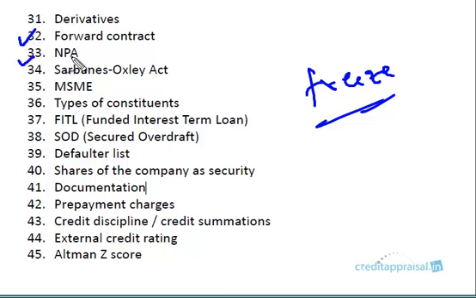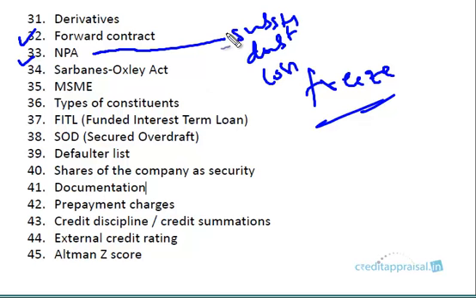NPA, you know what NPA is, but a non-performing asset can be of various types. What is a substandard asset? What is a doubtful asset? What is a loss asset? So the classification you can go through.